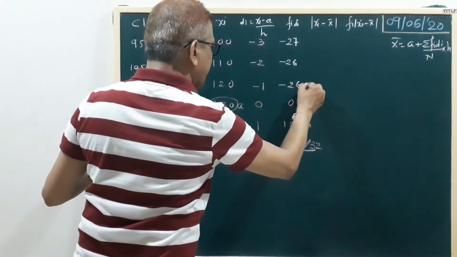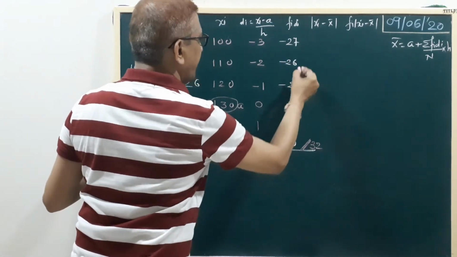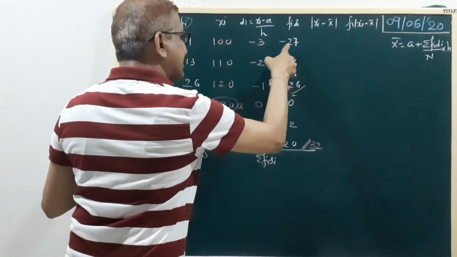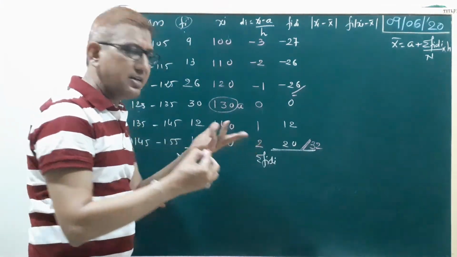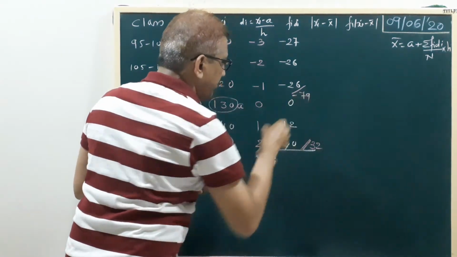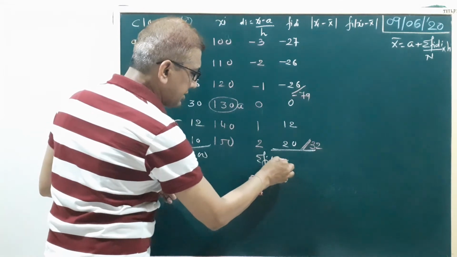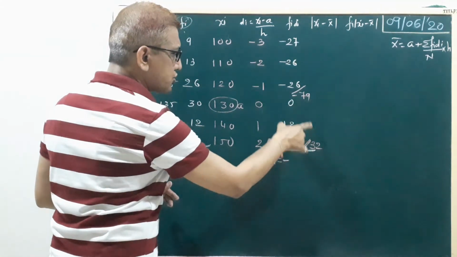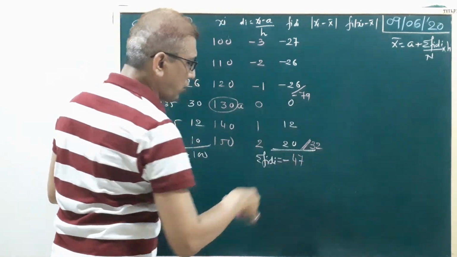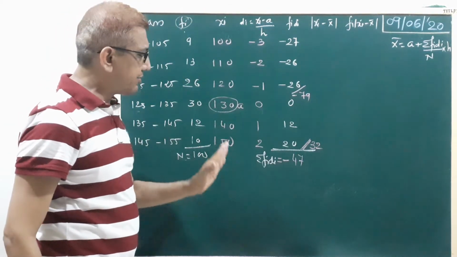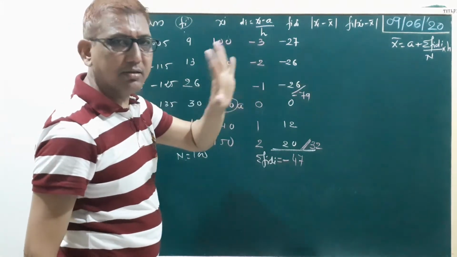Now the sum of these three numbers, because these three signs are the same, negative. 26 3s are 78 plus 1, 79. So here minus 79. 79 is the bigger, so our answer is negative. Now subtract these two numbers. 9 minus 2, 7. 7 minus 3, 4. Minus 47 sigma fidi.